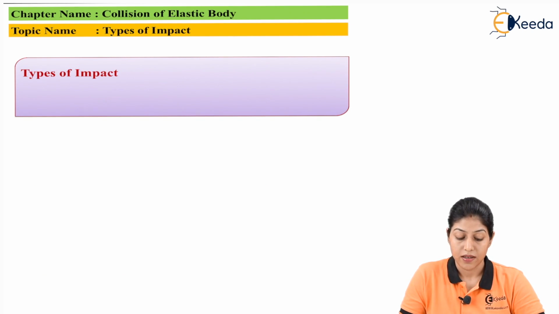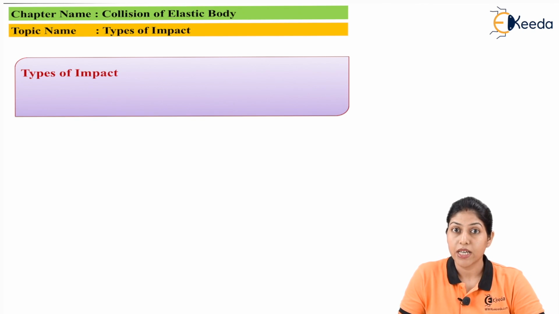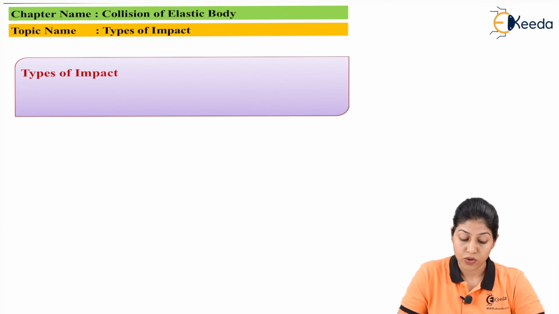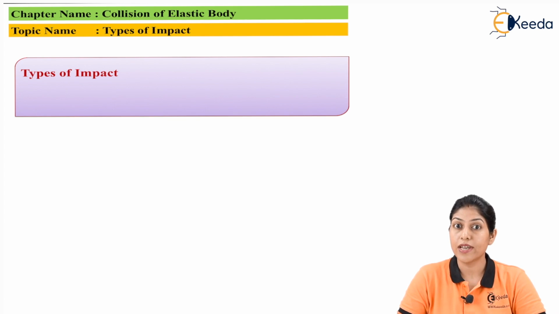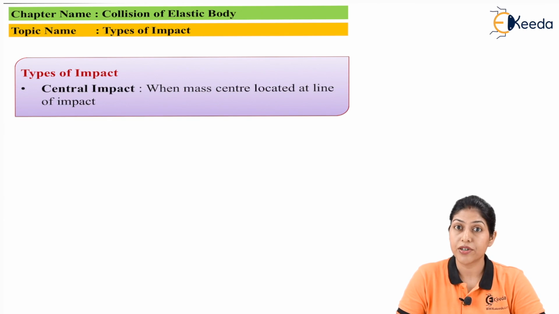Now let's see different types of impact. So here, the types of impact we can consider as central impact and eccentric impact, elastic impact and inelastic impact, and oblique impact. So these are the types of impact. Now let's discuss different types of impact. There are various types of impact we consider, like central impact and eccentric impact, direct impact and oblique impact, and elastic impact and inelastic impact. One by one I'm going to discuss these types of impact. So let's discuss the first type of impact, that is central impact.